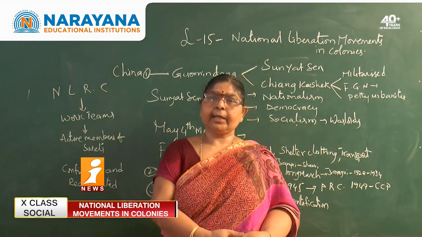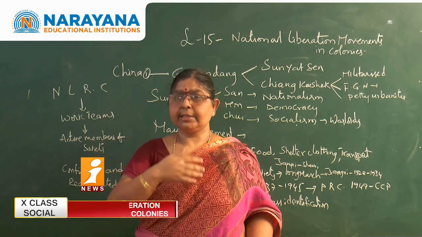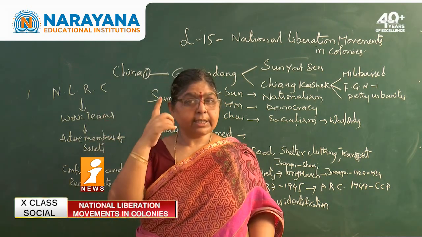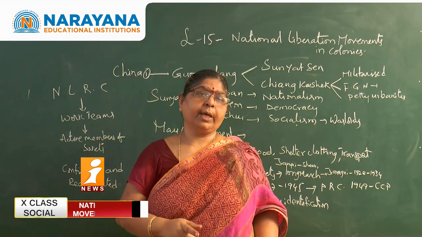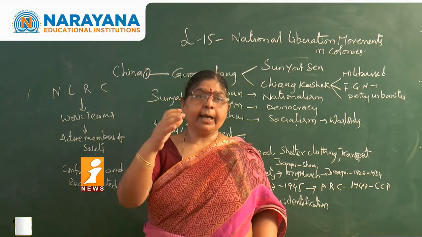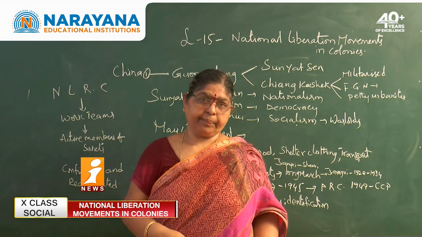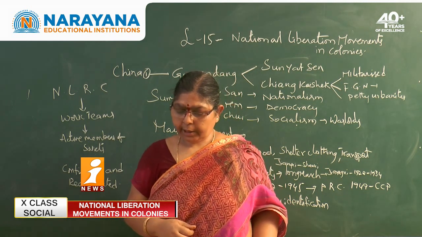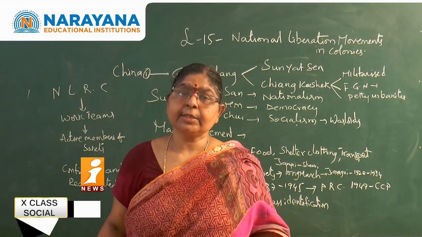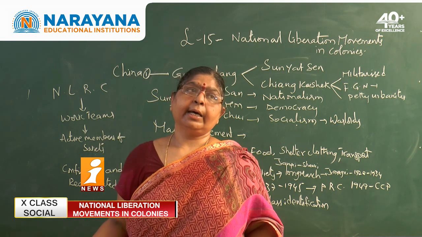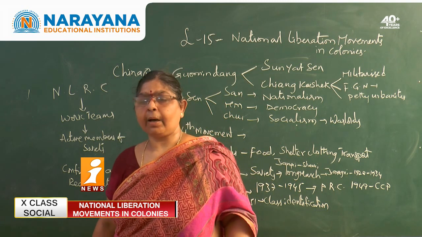Here, we should remember that Mao Zedong had a different approach from that of Chiang Kai-shek. Chiang Kai-shek was a conservative, but Mao Zedong understood the problems of women. He wanted to create a just society where women were given equal priority. At the same time, he wanted to give the highest priority to the peasants, not the landlords. He wanted to end poverty.